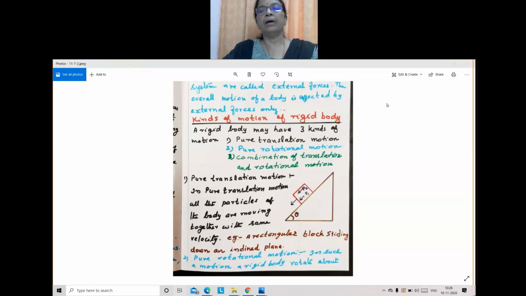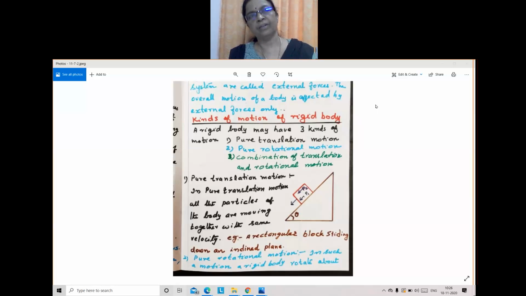Next, another type of motion is pure rotational motion. You can give many examples. Pure rotational motion, give examples, please, children. The rotation of Earth. It is rotating about its own axis, correct? Then? Rotation of electrons around the nucleus in an atom. Correct. And in your daily life, in your room itself, you can see some rotational motion.